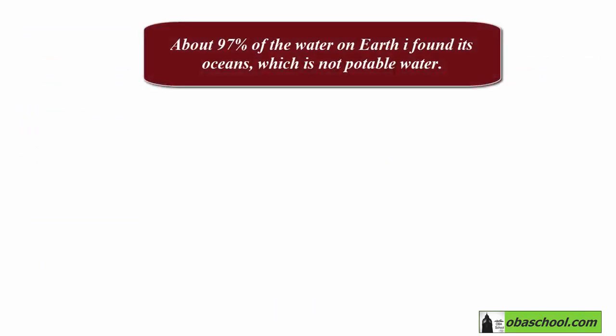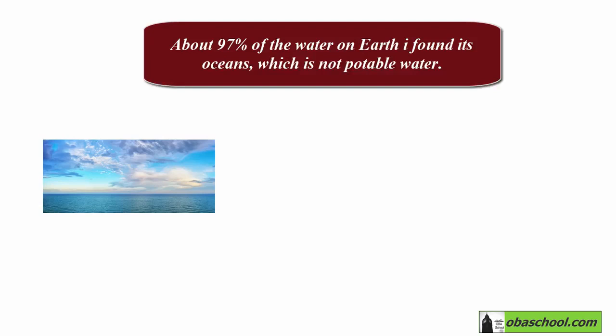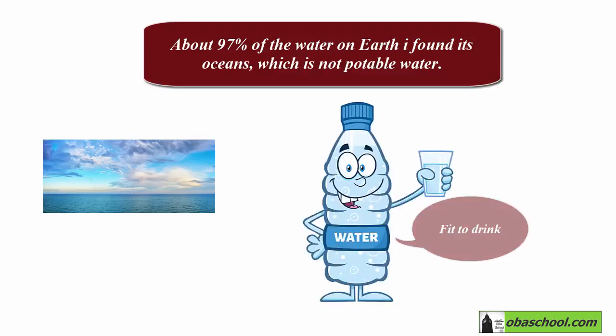Actually, about 97% of the water on Earth is found in oceans, which is not potable water. So providing people with water which is fit to drink and safe to drink is a major issue all over the world. So potable water is water which is fit to drink.